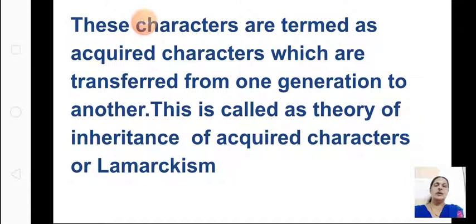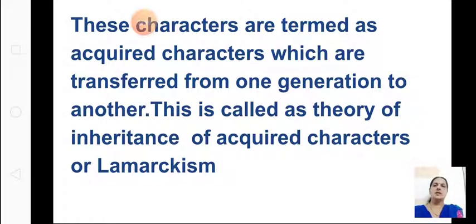Okay, because the giraffe is not able to get leaves from the lower part, it is trying to lift its neck. So it has acquired this character. These are acquired characters which are transferred from one generation to another generation. According to his theory, whichever characters are acquired in this generation are carried to the next generation.